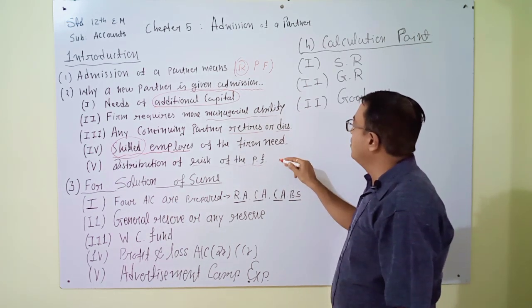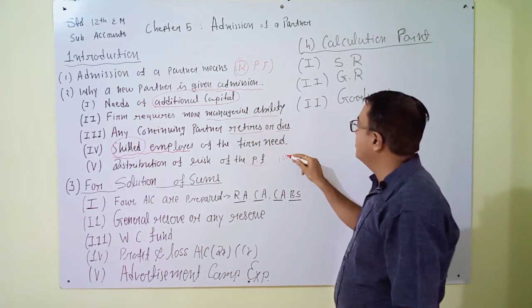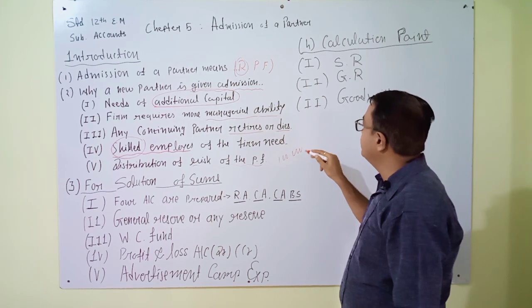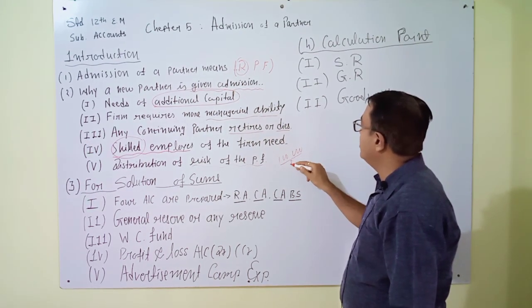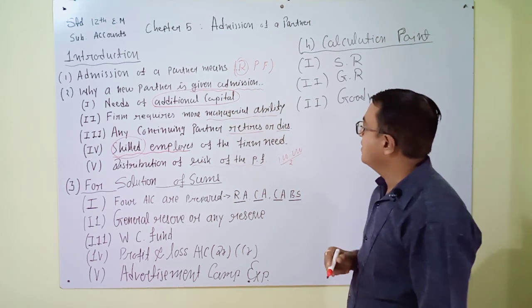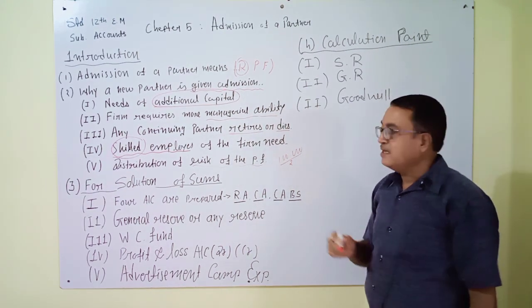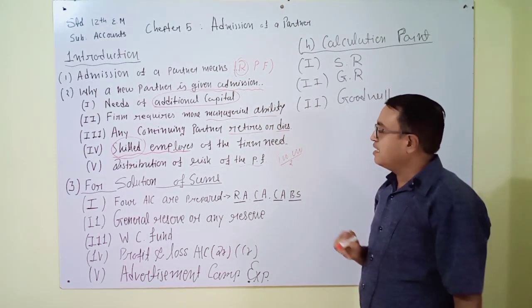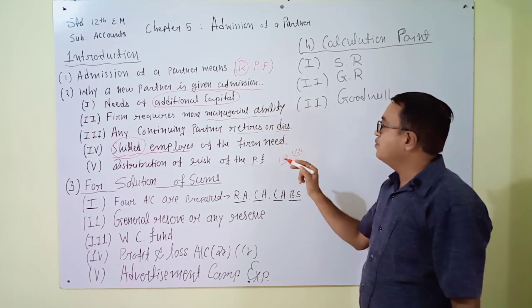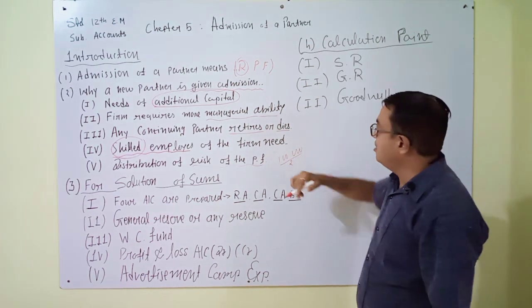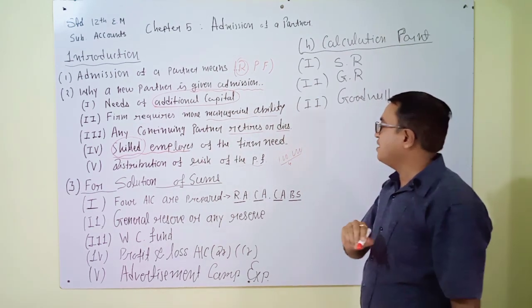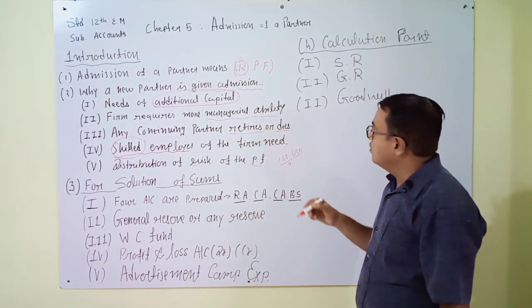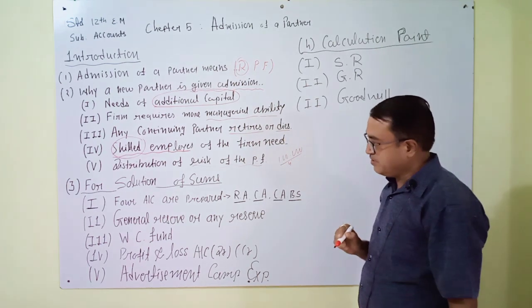If there is a loss of 1 lakh and only 2 partners, then the loss is divided between the partners, and each partner will bear a loss of rupees 50,000. But if there are 4 partners, then each partner will bear a loss of rupees 25,000.